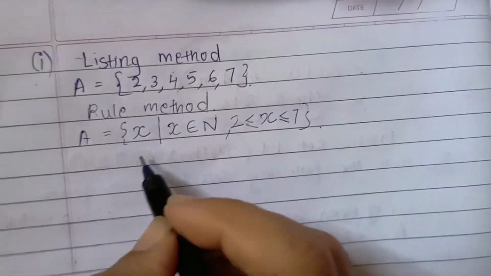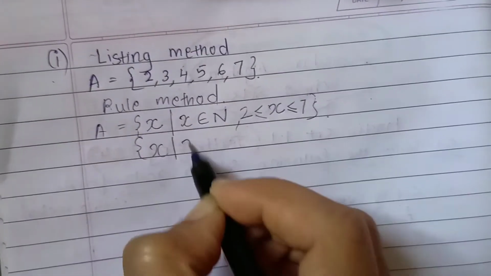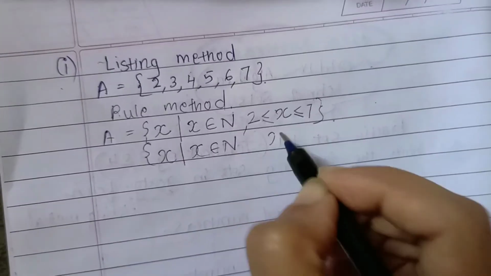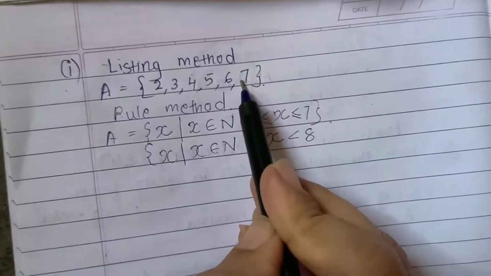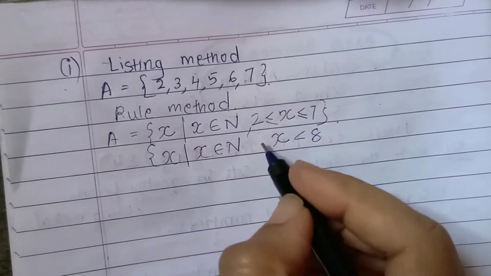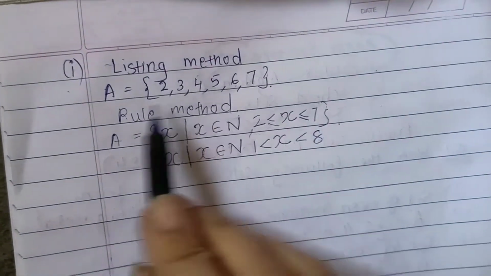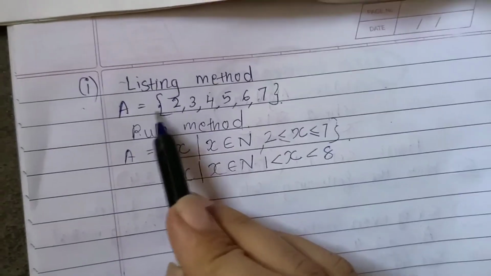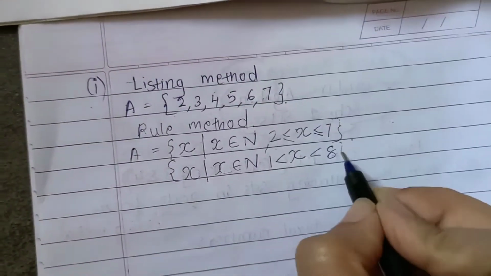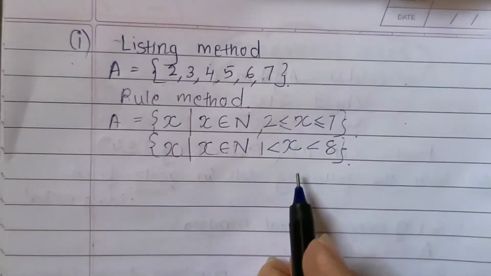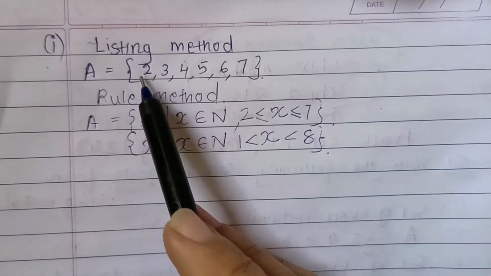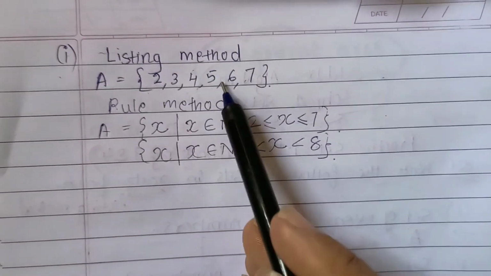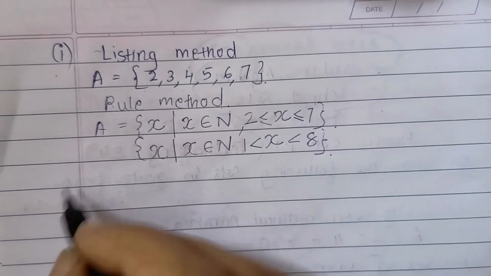Or else you can write it as x, where x belongs to natural number, where x is less than 8 because here we have 7, and it is greater than 1. Of course it is greater than 1. So between 1 and 8 we have this set of natural numbers. So this is how it is written in rule method. You can write down any other example as well. So it is not compulsory.